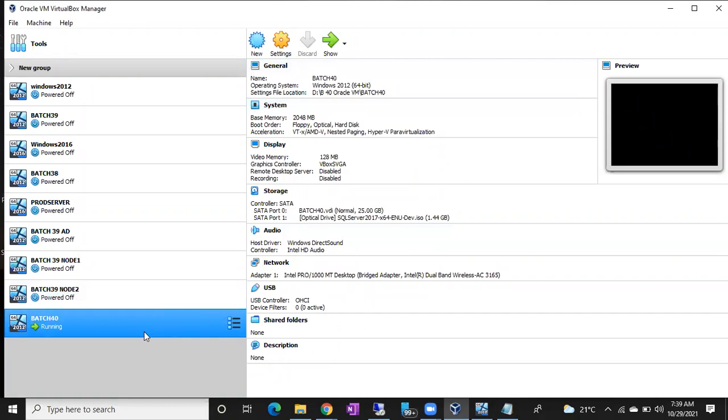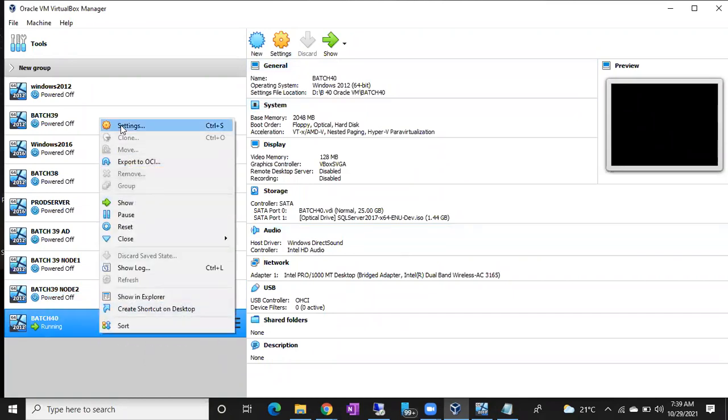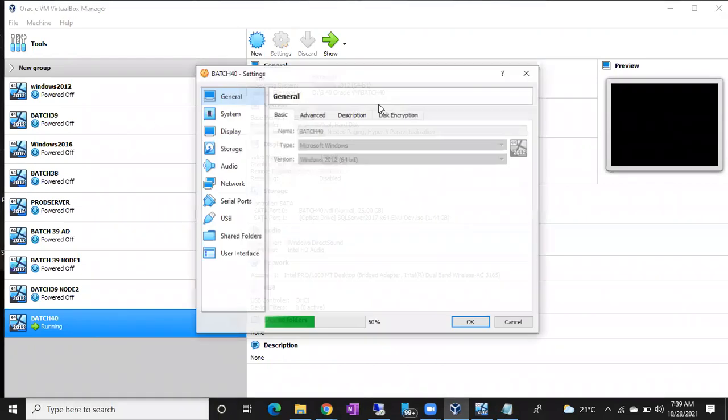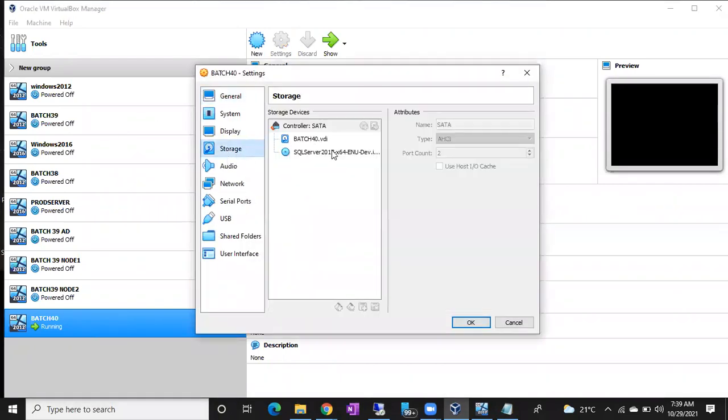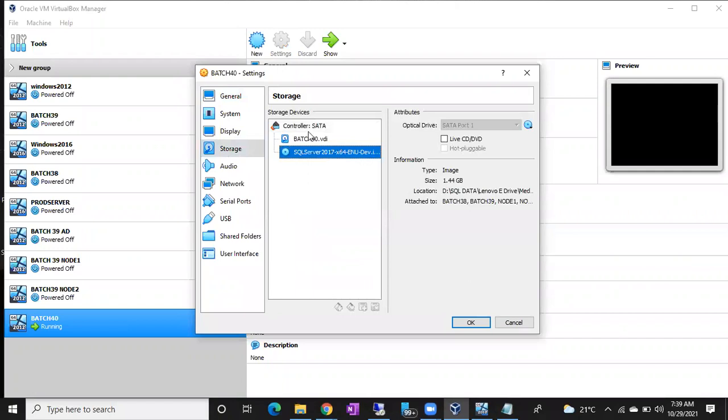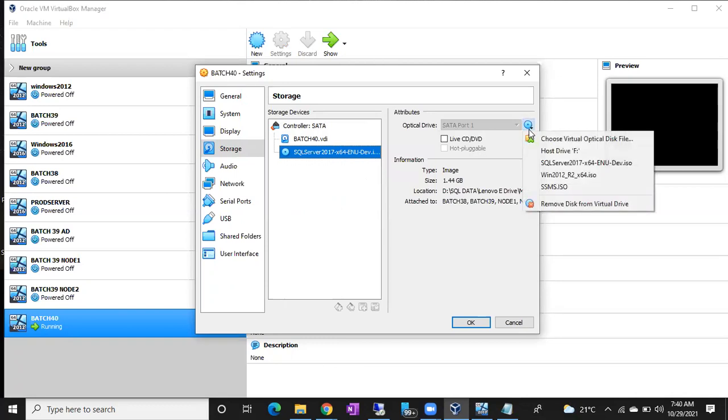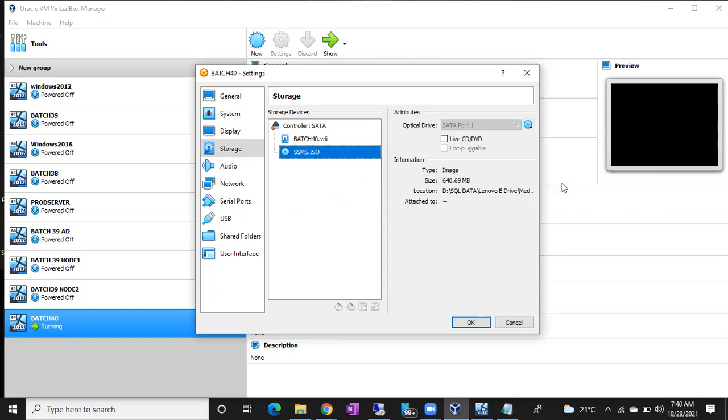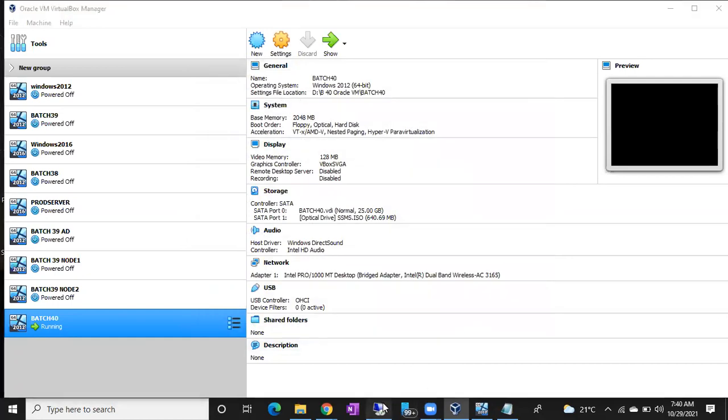Let me attach Management Studio. I'll go to the settings of this machine and to the storage. Earlier I had the SQL Server software; now I'll remove it and attach the SSMS ISO image. I just selected the SSMS ISO image. Now go to the server.